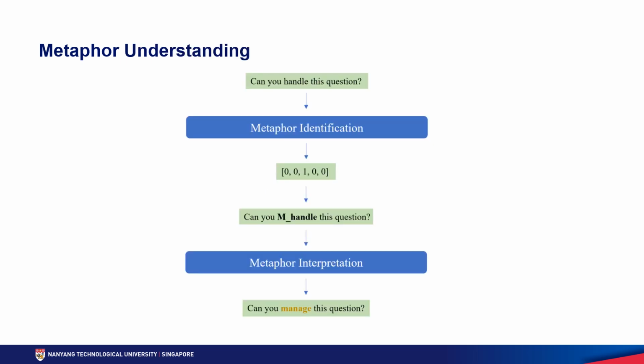Metaphor understanding consists of two sequential subtasks: metaphor identification, followed by metaphor interpretation. Using this example sentence, metaphor identification involves determining if this particular word in the sequence is literal or metaphorical. Metaphors are then classified as 1 and non-metaphors as 0. Then, metaphor interpretation can be conducted to paraphrase the identified metaphors to their literal meaning. In this example, the literal meaning for handle is manage. So currently, there's not much research done on metaphor interpretation due to its complexity.